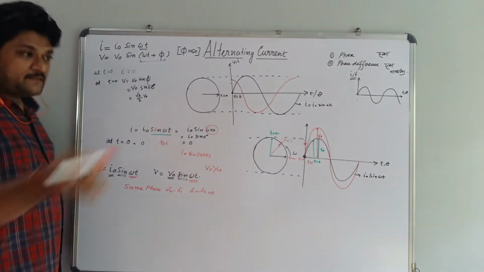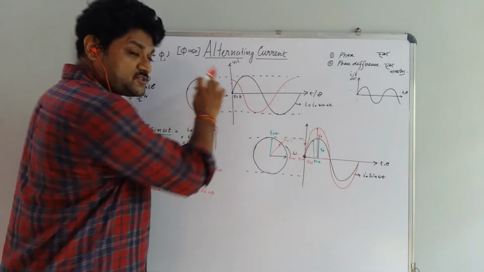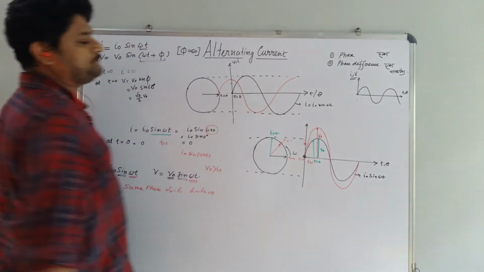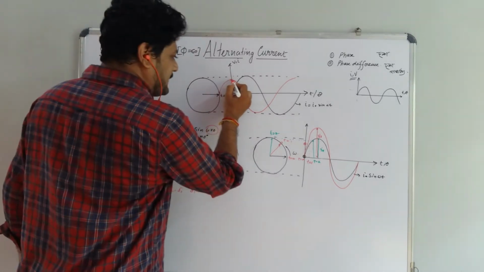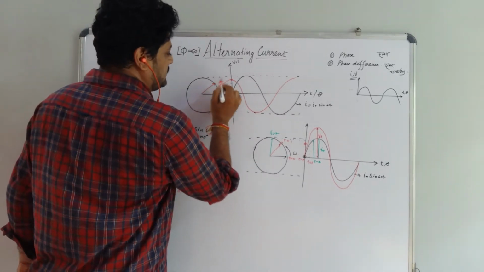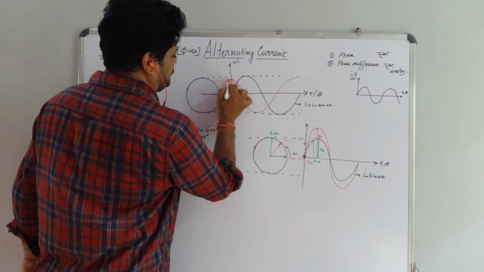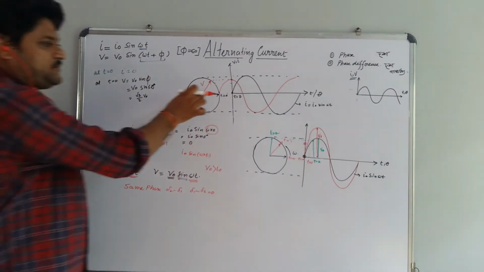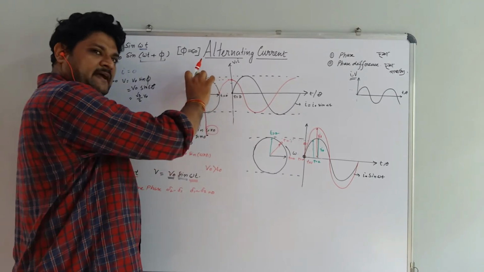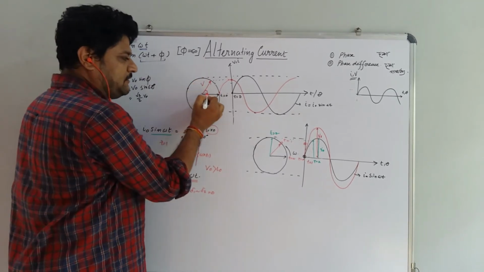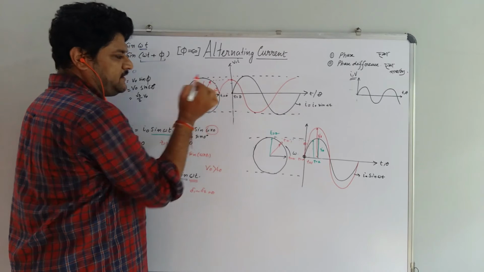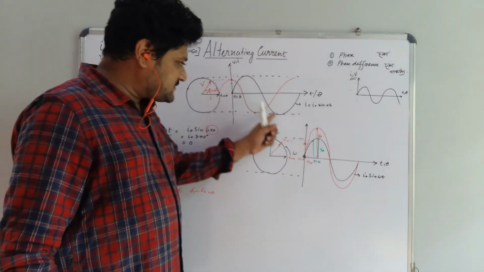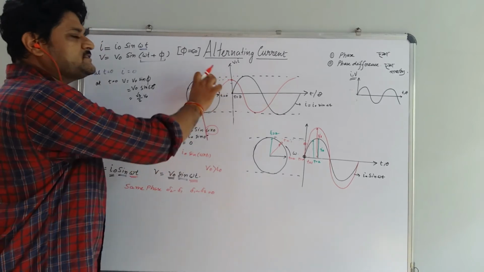Now where does V start? V does not start from here. V exactly starts from here. It means that at time t is equal to 0, the position of V is this. At time t equal to 0, that much time has already elapsed, that much angle phi equal to 60 degree, when I starts generating. When I starts generating, at that time V reaches root 3 by 2.